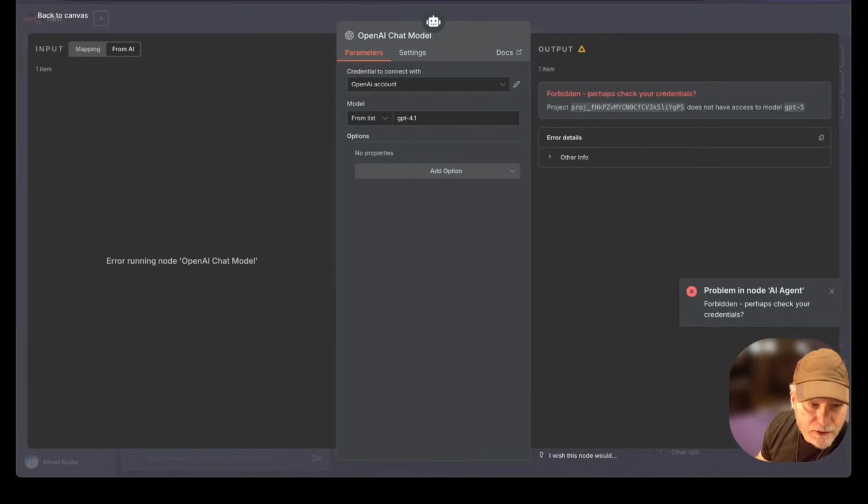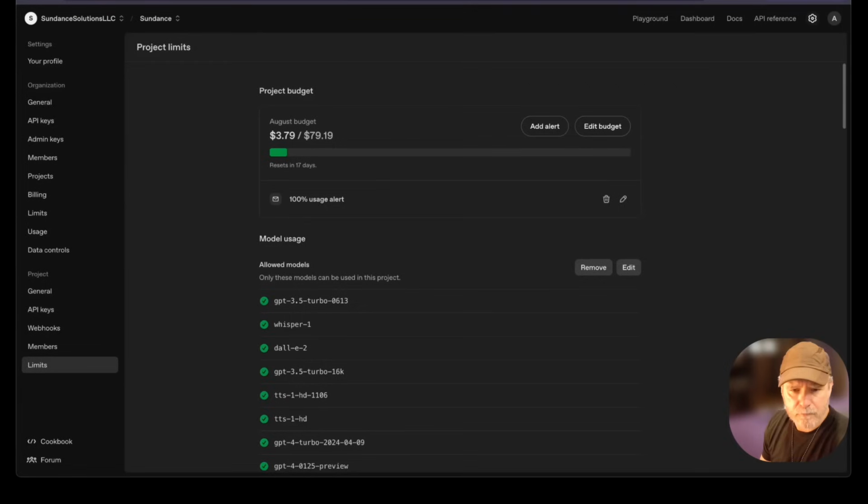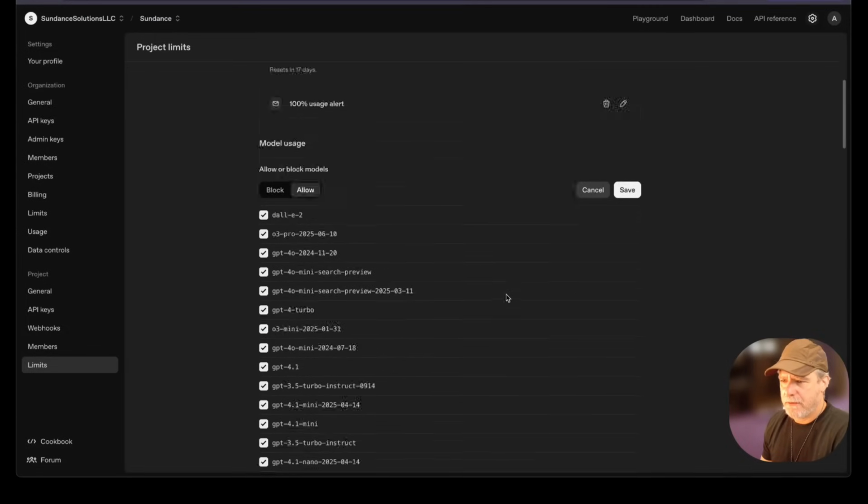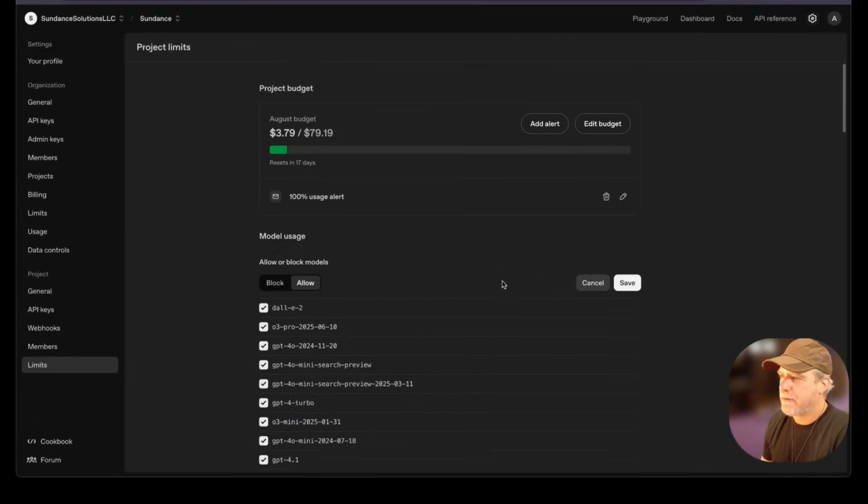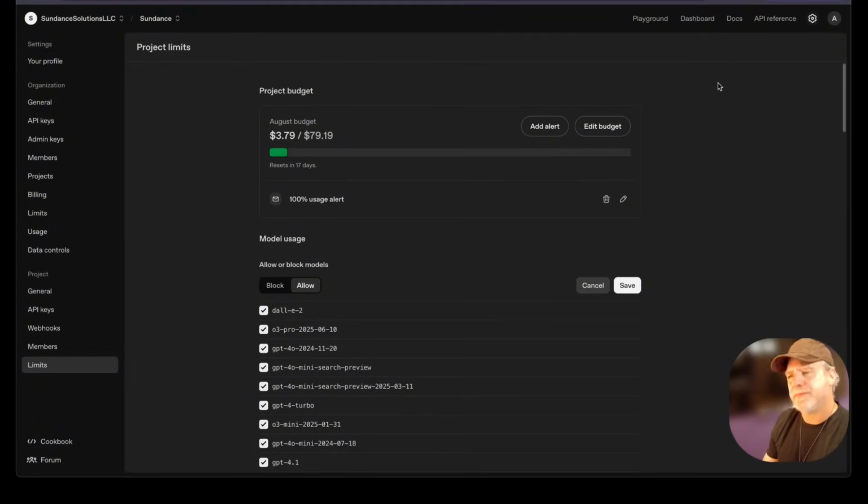All right, so I had to go into platform settings, project ID, and then limits. And in limits I had to edit that and add GPT-5. It's interesting. Maybe sometime along the way I set that, so we'll see.